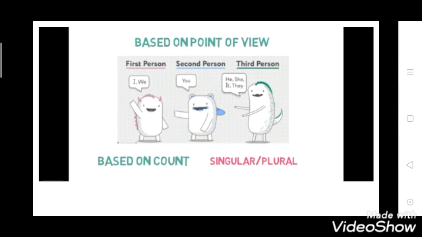Singular means if I say boy, so boy is singular. When I add s, then it becomes boys. So now it is plural. When I say tree, so tree is singular, but if I add s, then it becomes trees. Now it is plural. So noun is divided into two parts, singular and plural.